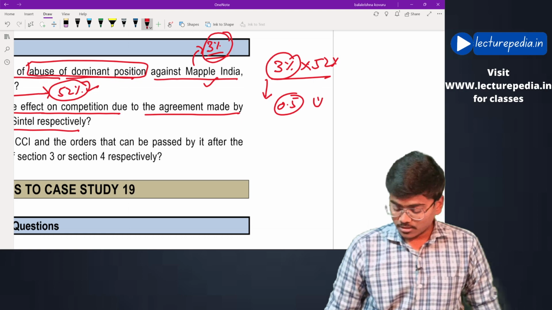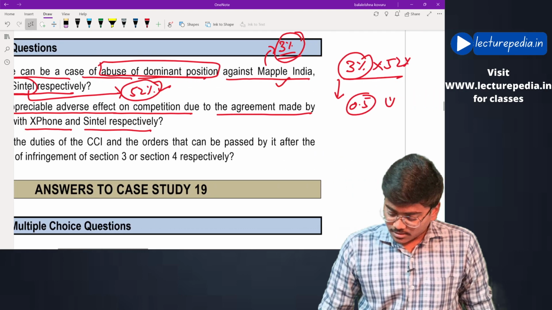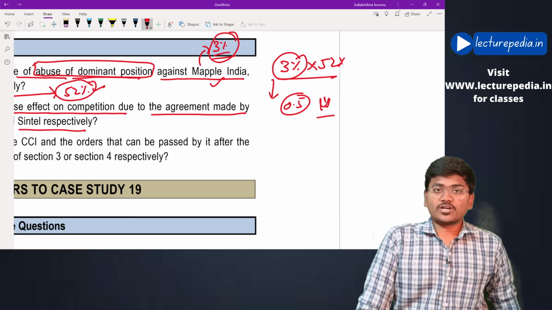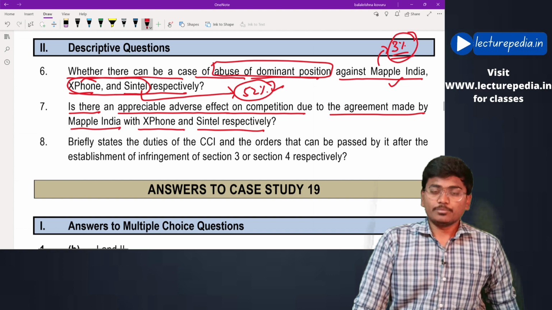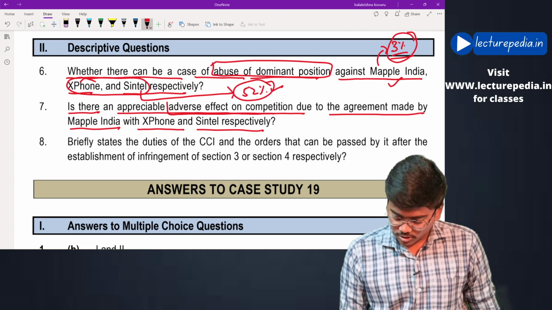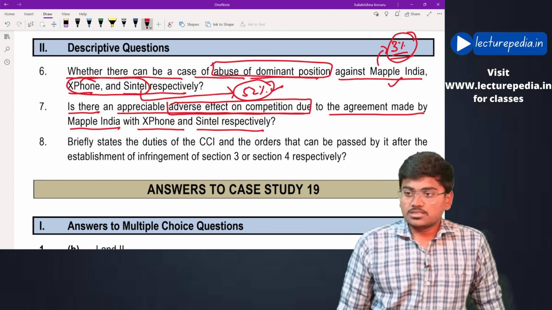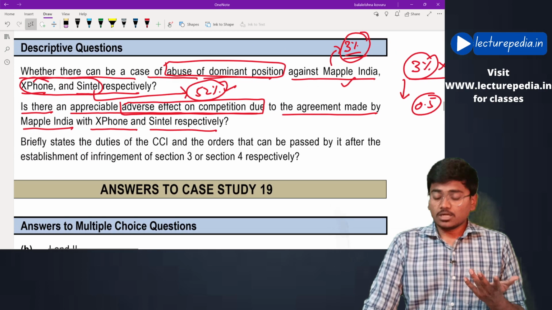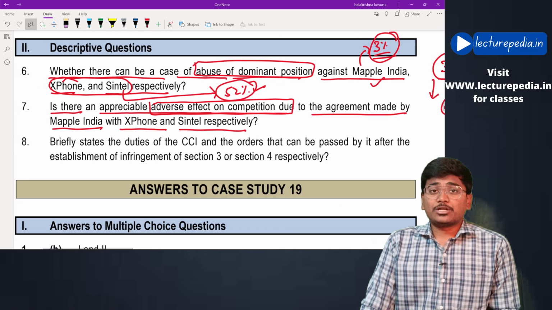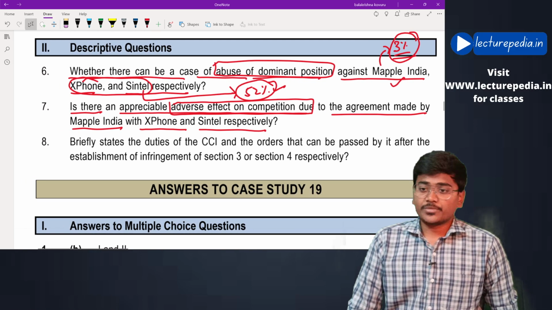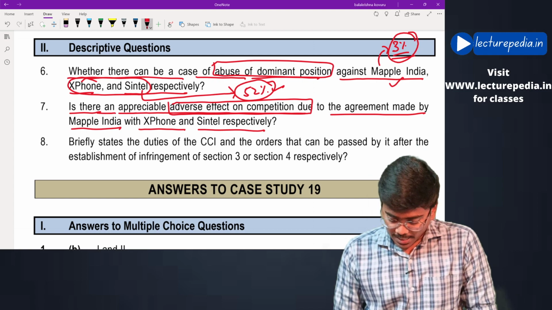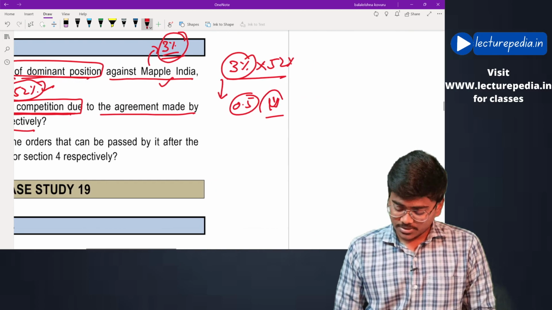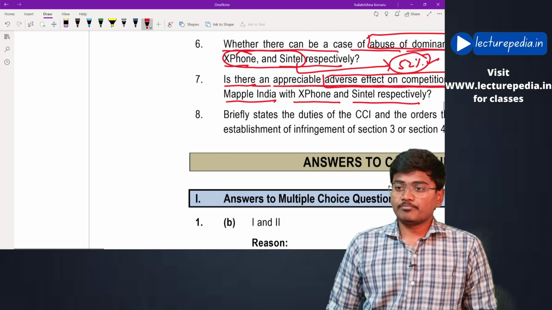Now, by just affecting 1% of customers in India, it doesn't mean having an adverse effect on competition in India. Just affecting 1% of people in India doesn't mean that they are exercising adverse effect on competition in India. Thereby there is no appreciable adverse effect on competition in India. Just 1% can't be said to be appreciable. That should be the answer given by you.